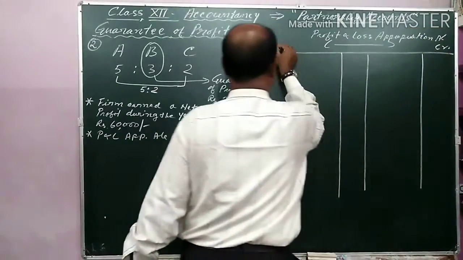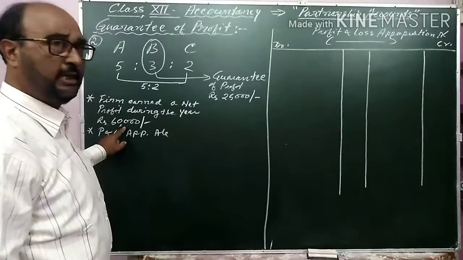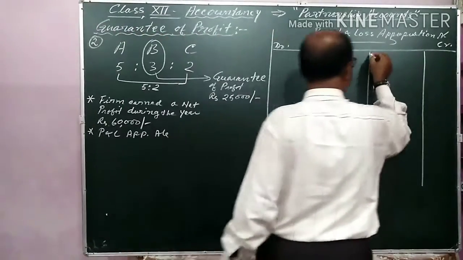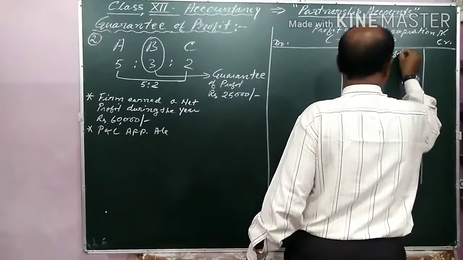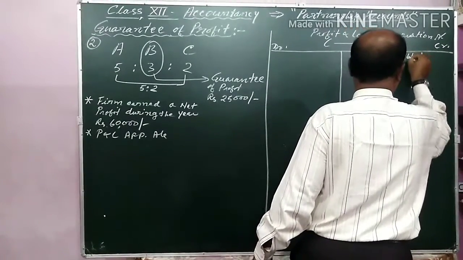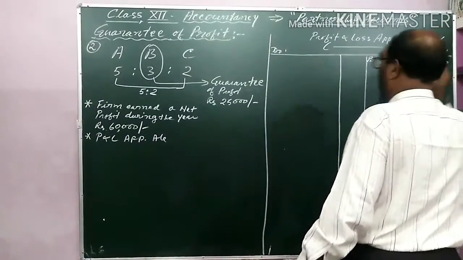On the credit side, as in the question, the net profit earned during the year will be shown as profit brought down, and it is rupees 60,000.